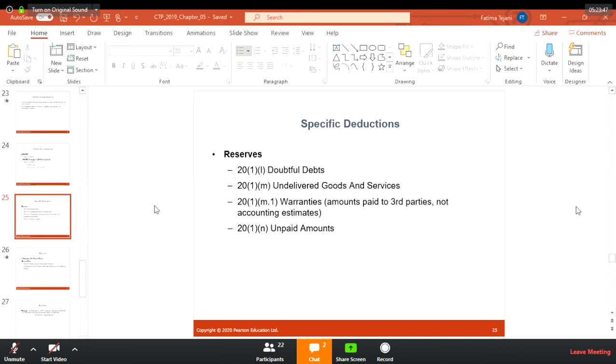Have you heard the term reserve, or do you know what you mean by reserves? Not the water reserve. Suppose you create a reserve and save some money when you are at home.